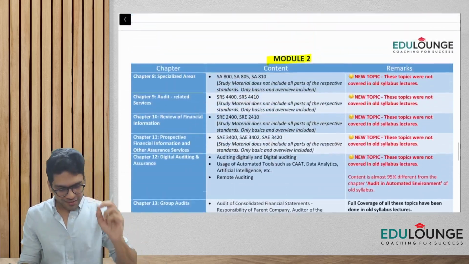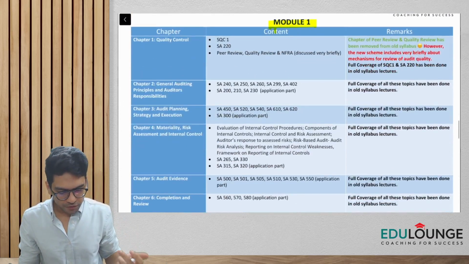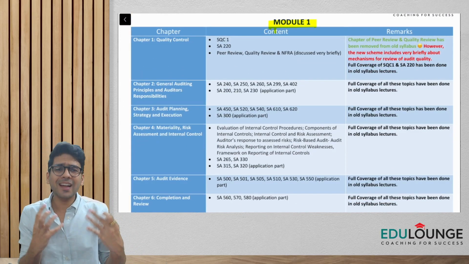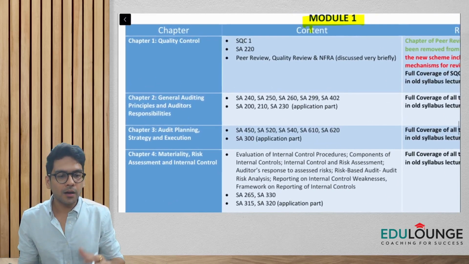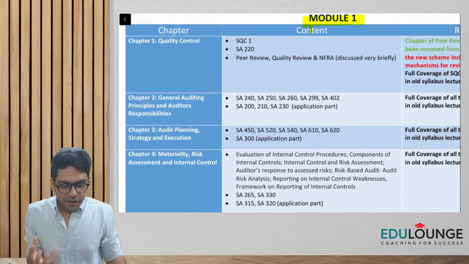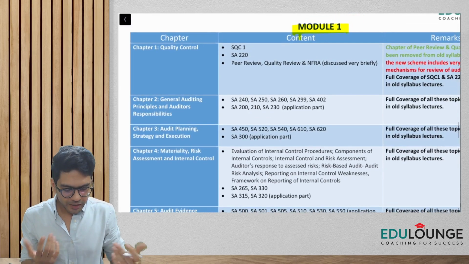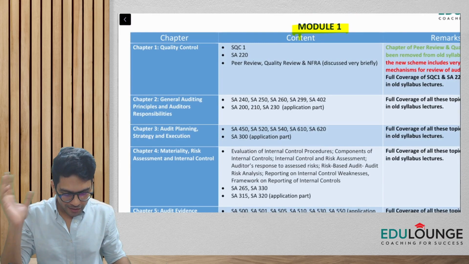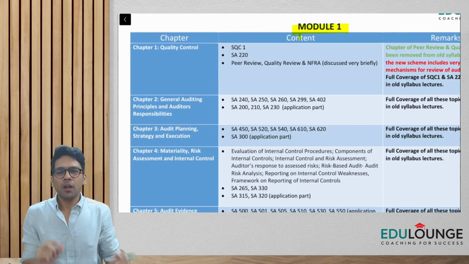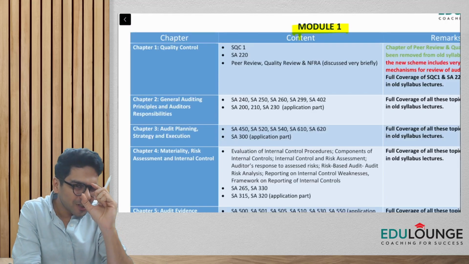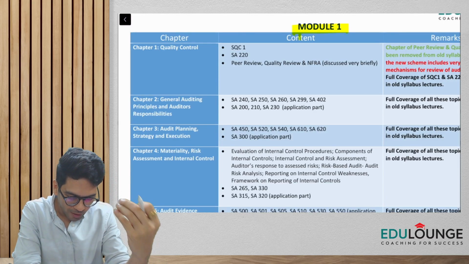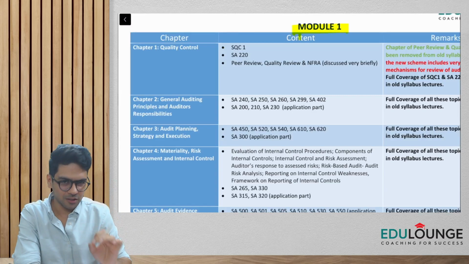So let's discuss each of the chapters and the content in each of them. Chapter number 1 is Quality Control, and if I go with the content, it basically focuses on SQC 1 and SA 220. Also, as I told you just now, some aspects, just one paragraph of peer review, quality review, and NFRA, are also discussed in this particular chapter.